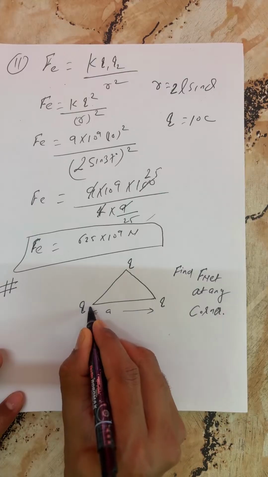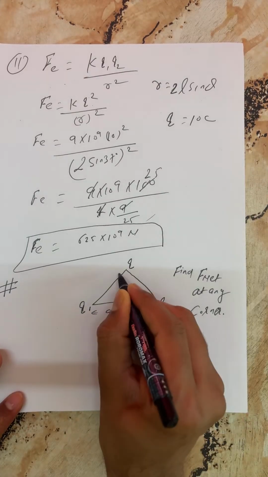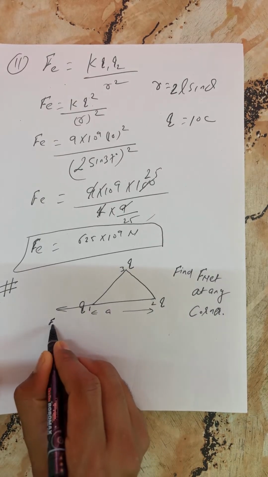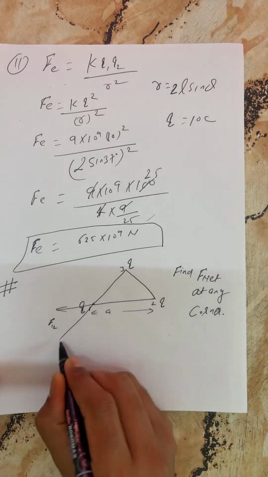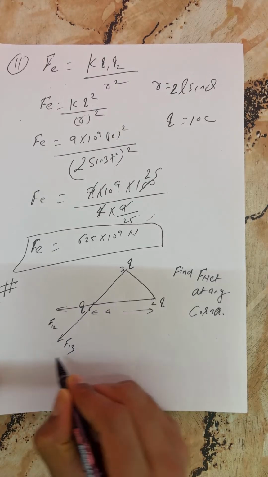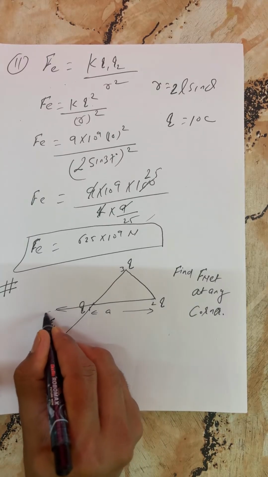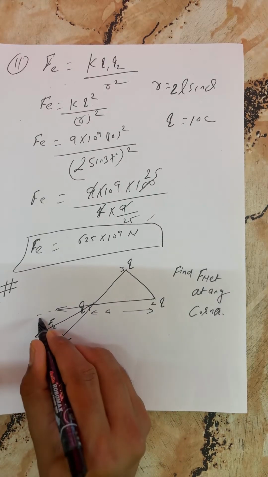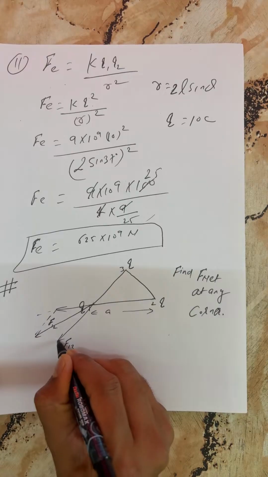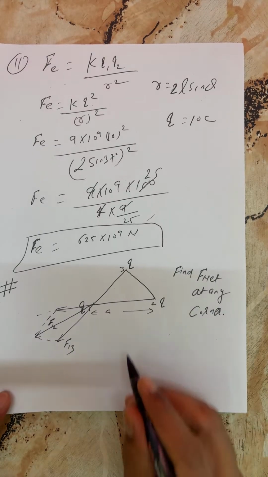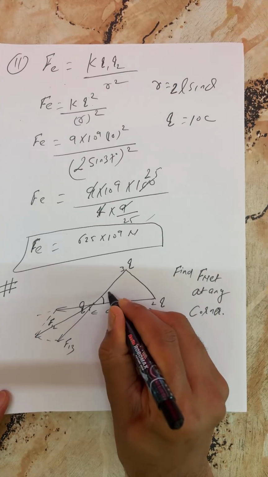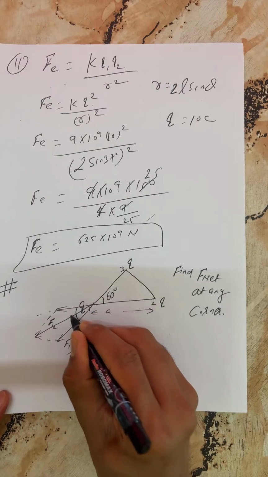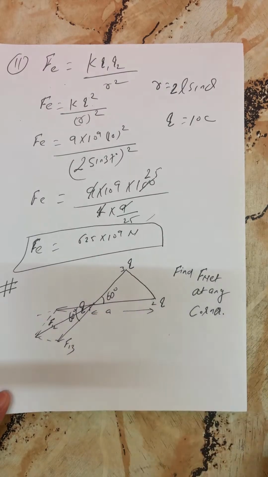For my own convenience, I'm calling the corners 1, 2, and 3. This is the force on 1 due to 2 in this direction, and the force on 1 due to 3. Basically, we want to find the net force, so we have to apply the parallelogram law. This angle is 60 degrees, because I hope all of you remember that. This angle is 60 here.